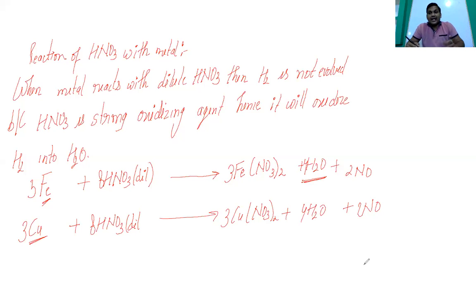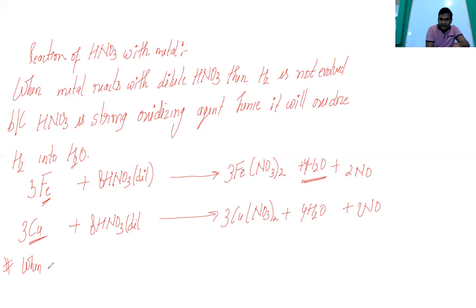Okay, so here an exception is there. One exception is there when magnesium and manganese are going to react with very dilute nitric acid, then they are going to form hydrogen gas. Okay, so you should remember this thing. So this is a very important point.